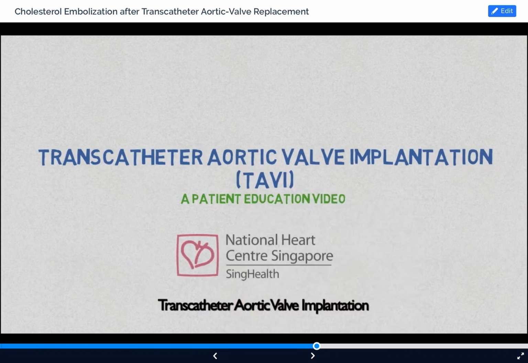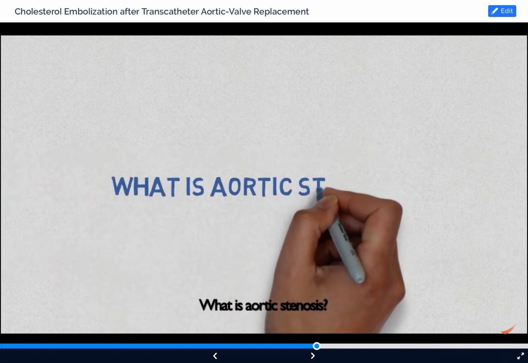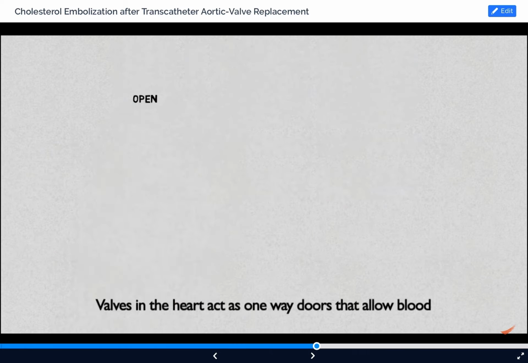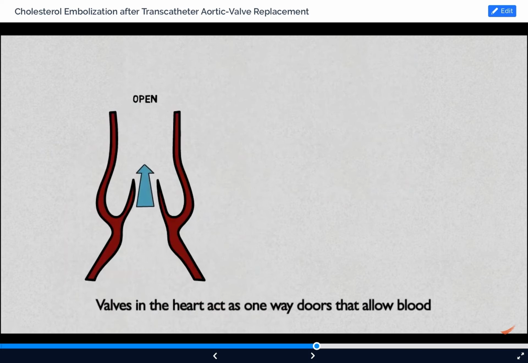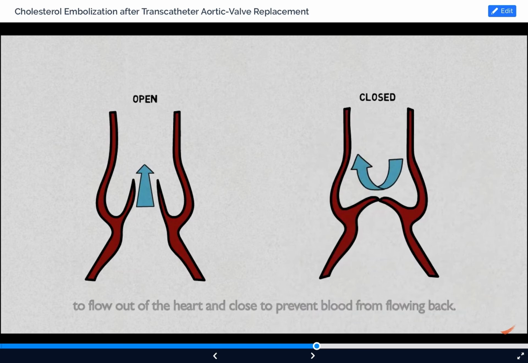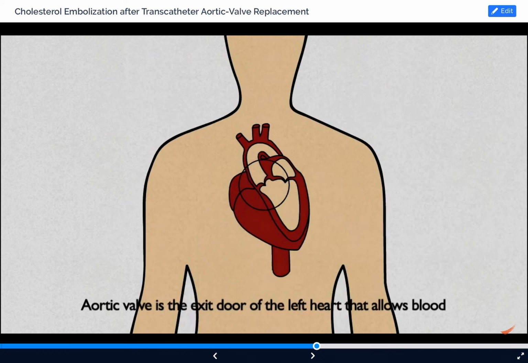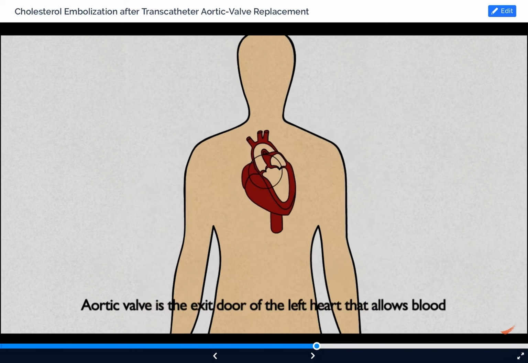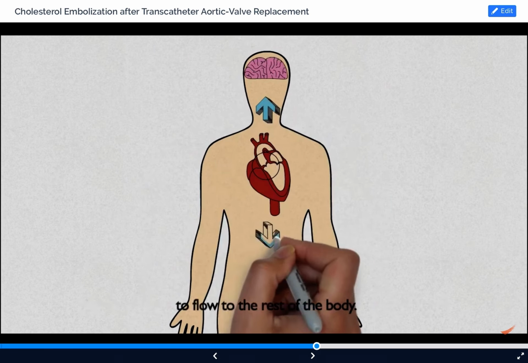Transcatheter aortic valve implantation. What is aortic stenosis? Valves in the heart act as one-way doors that allow blood to flow out of the heart and close to prevent blood from flowing back. The aortic valve is the exit door of the left heart that allows blood to flow to the rest of the body.